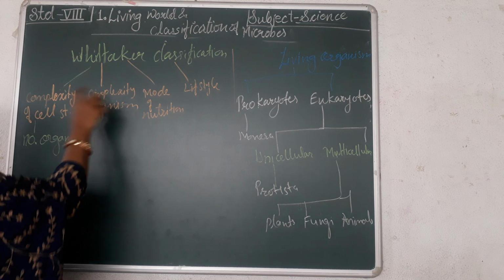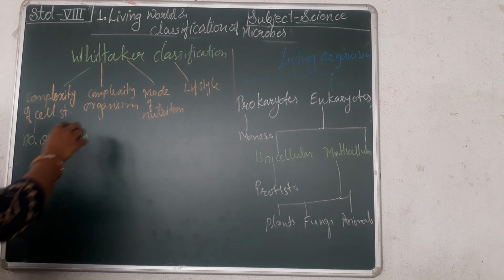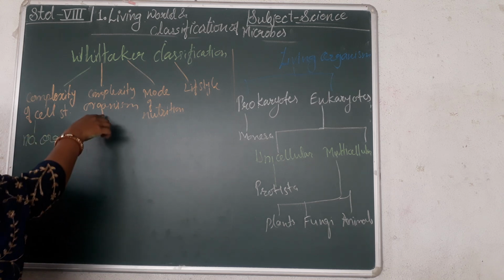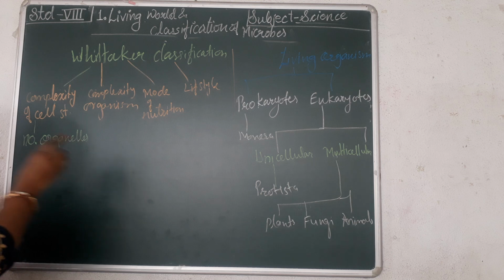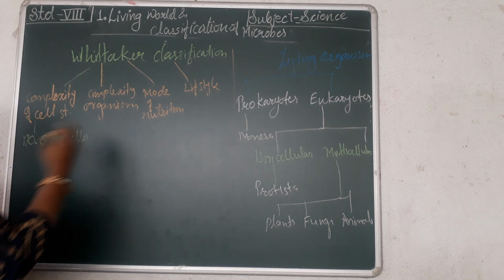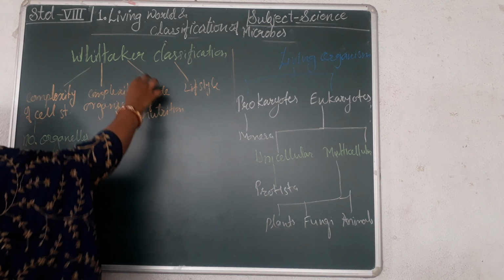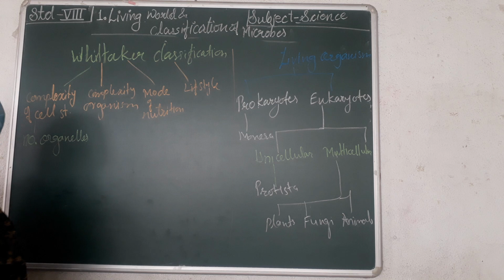The second criterion he considered is the complexity of the organism. That means whether the organism is unicellular or multicellular. For a unicellular organism, he gave a different classification, and for multicellular organisms he gave a different place. Right? Now, the third criterion considered by Whittaker is mode of nutrition.